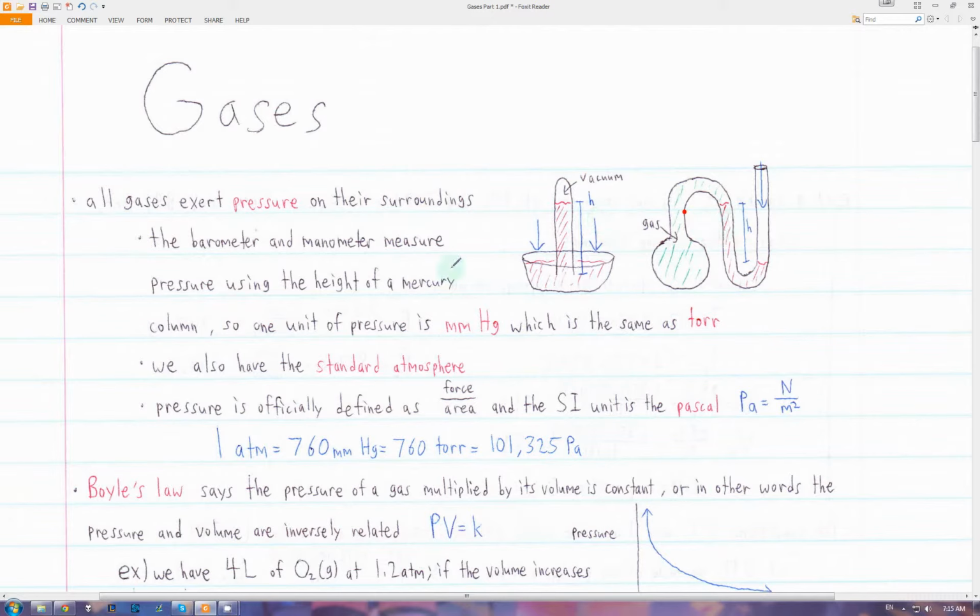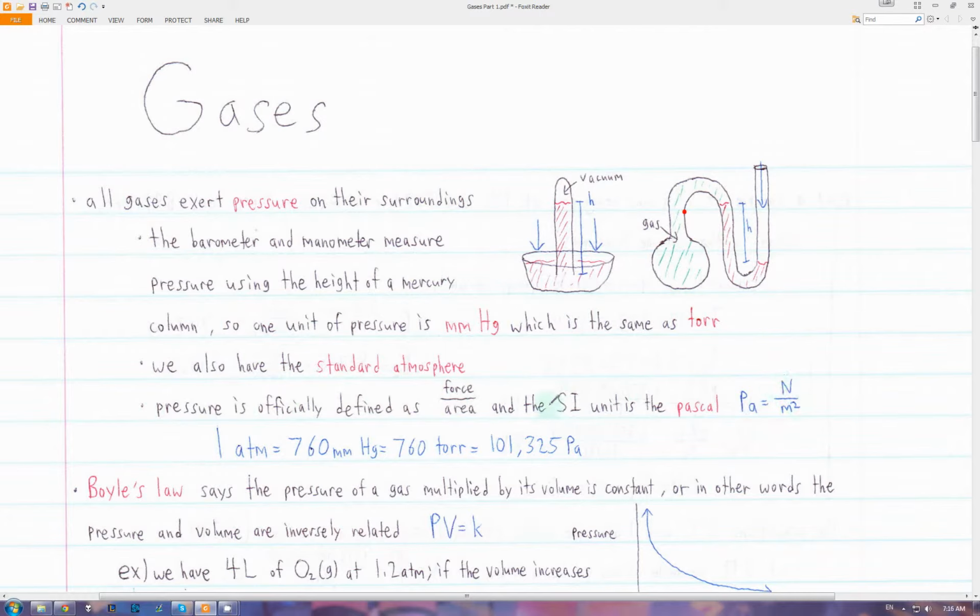That's why one of the units of pressure is millimeters of mercury, and this is the same thing as torr. Now we also have the standard atmosphere, which is just the atmospheric pressure. And pressure is officially defined as a force over an area. So the SI unit for pressure is the Pascal, and since pressure is force over area, the units of a Pascal are newtons over meter squared.